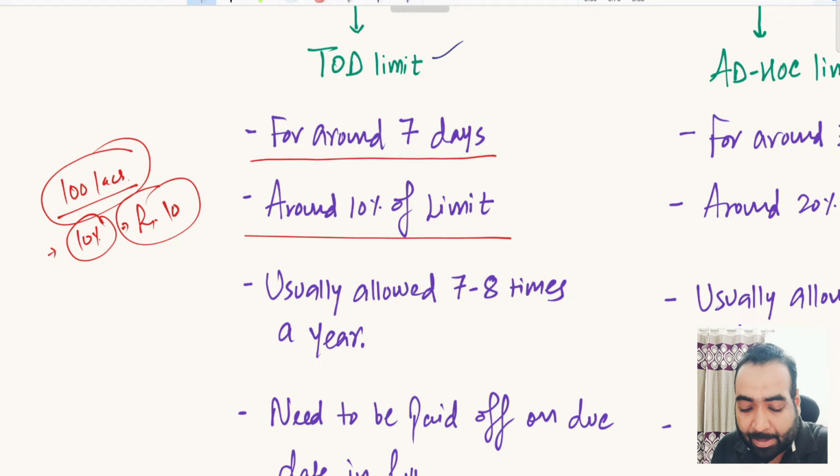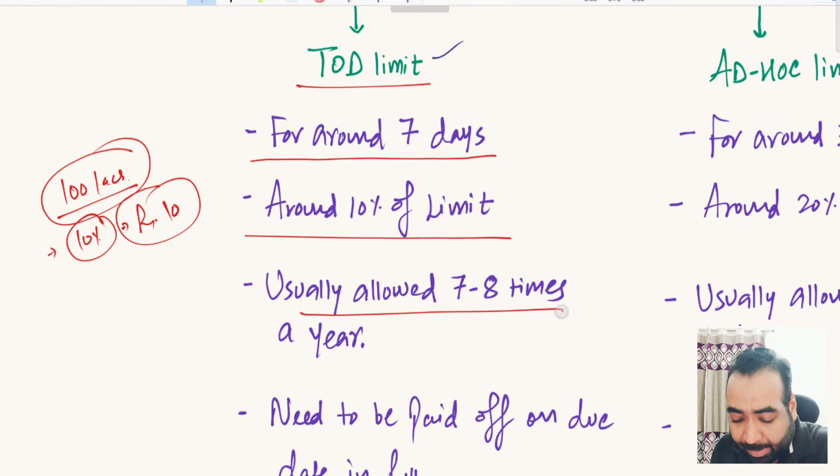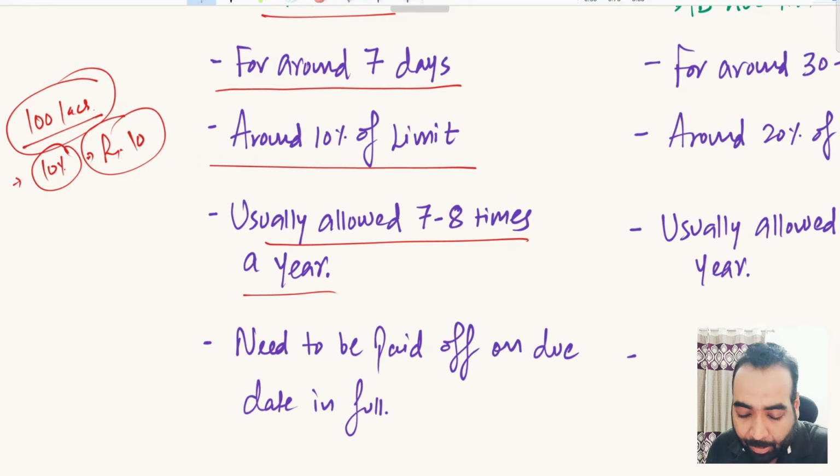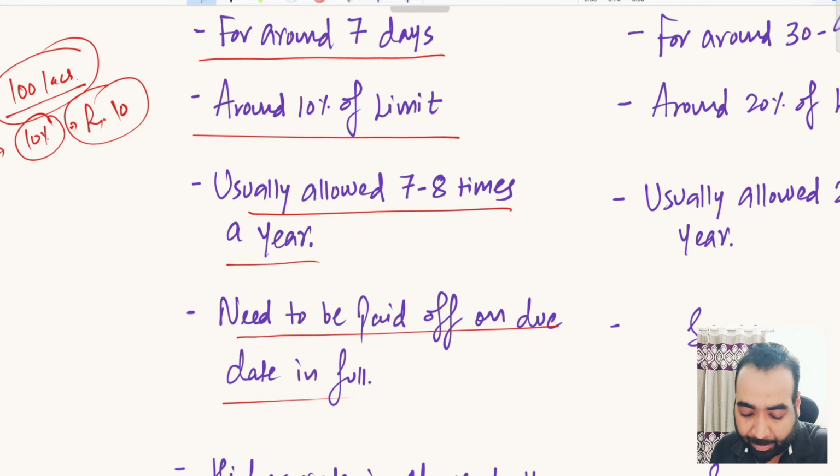So you can take this temporary support in the form of TOD around 7 to 8 times a year. And on the due date, after expiry of 7 days or 15 days, you have to pay it off in full. If you don't pay it off in full, then your limit will become overdue and your CIBIL will get impacted.